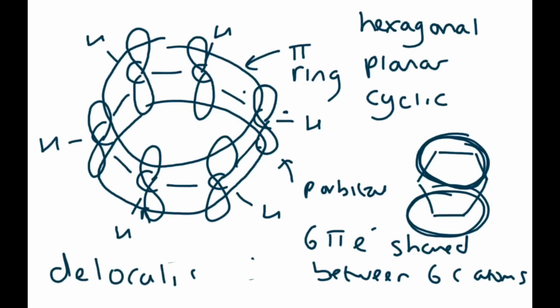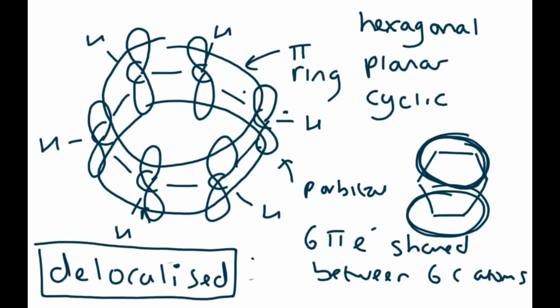In every exam question about benzene, you've got to put the word delocalized in there. When electrons are delocalized, it just means the electrons are shared between more than 2 atoms. So there's 6 pi electrons shared between 6 carbon atoms, and therefore, because it's a ring above and below, we draw benzene not as a Kekulé structure, but as a ring like that. It's overlapping above and below, 1 pi ring, 6 pi electrons, and it is delocalized.